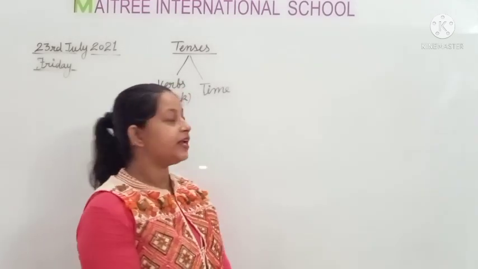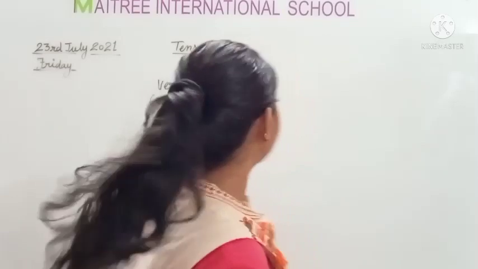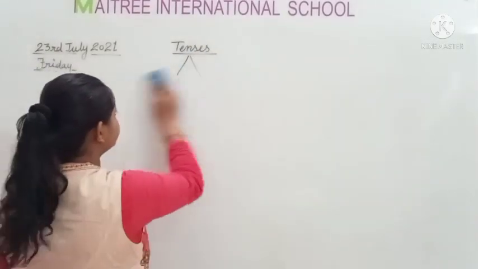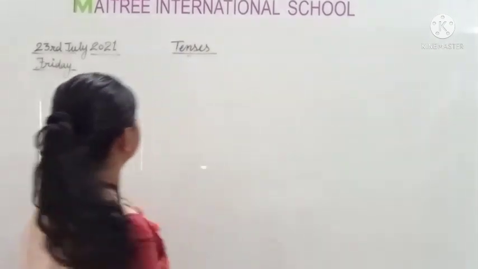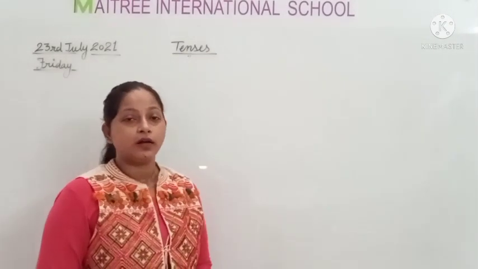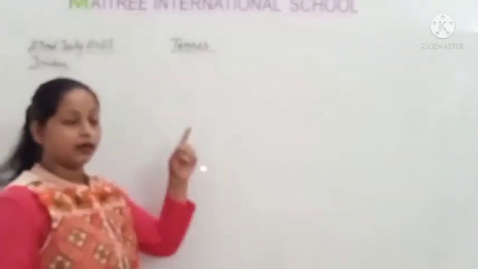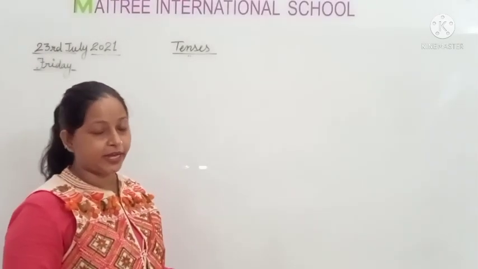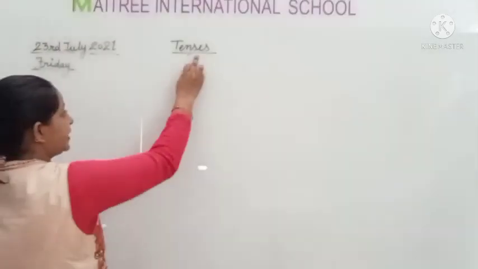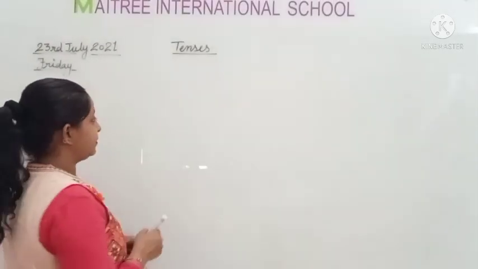Okay students? Yes. Now we will learn some more about tenses. I told you that tenses are related to verbs and time. How? They tell us when an action happens.